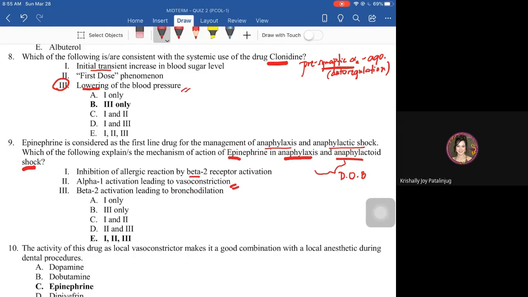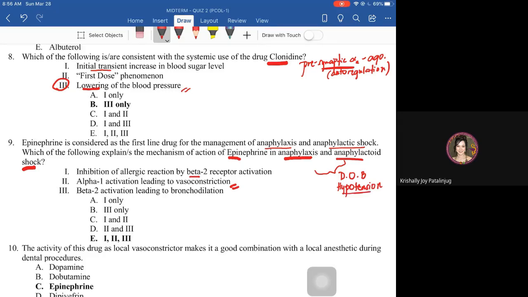Another, number 2, alpha 1 activation leading to vasoconstriction. Recall that another common manifestation ng patient with anaphylaxis, anaphylactoid shock is hypotension. So, mababa yung blood pressure. So with epinephrine, meron din siyang affinity towards alpha 1. It can activate alpha 1, and remember alpha 1 is a Gq-linked receptor, so may vasoconstriction.